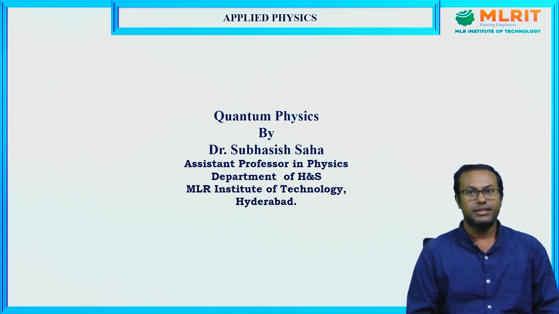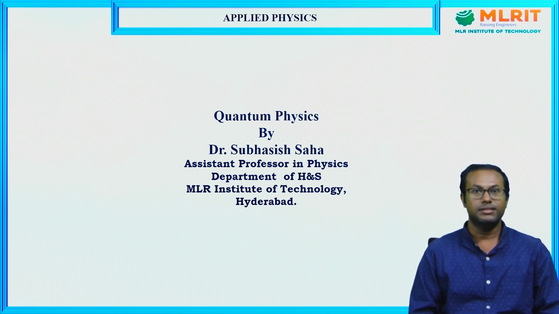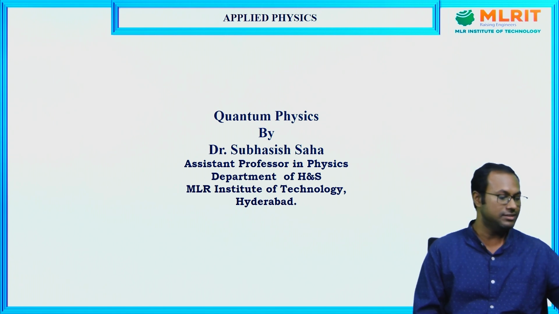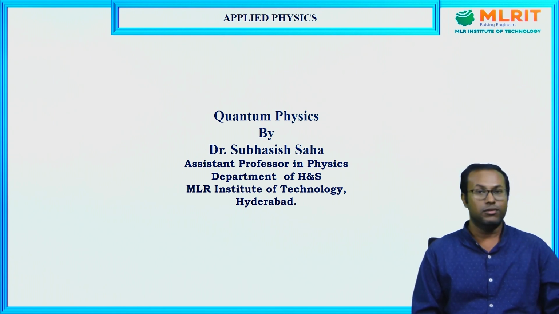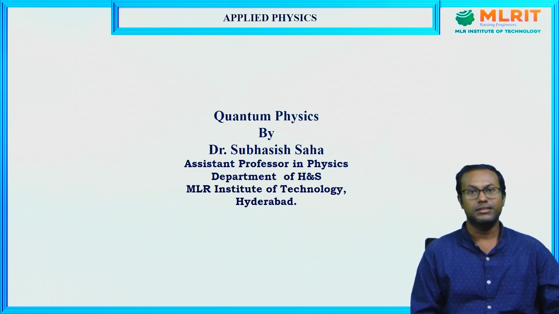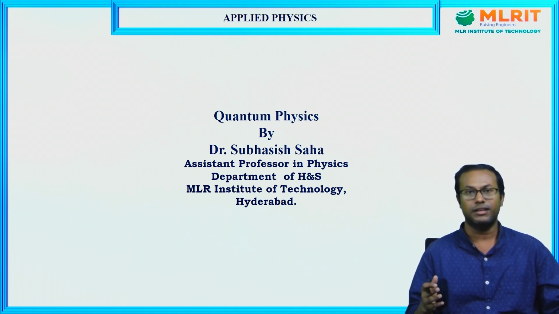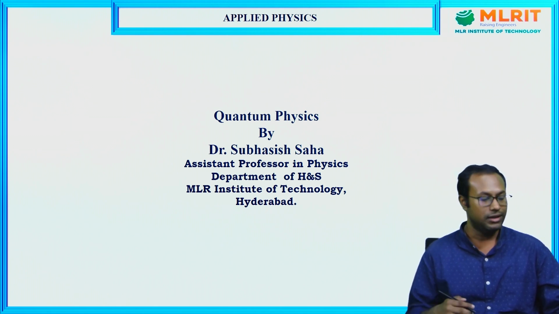In the last video, I discussed what is quantum physics, what is the origin of quantum physics, and how the evolution happened in quantum physics. In today's video, I will discuss the black body. What is a black body? What is black body radiation? How does the black body radiation spectrum evolve as a function of wavelength for different temperatures, and how is the black body radiation spectrum described by Planck's law and some other scientists? Those topics I will discuss today.